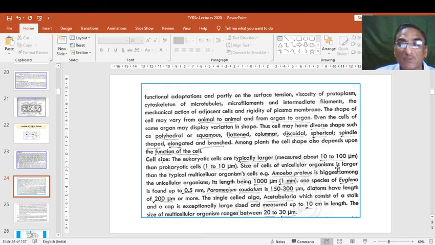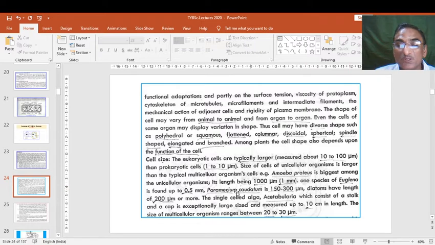The size of cells of unicellular organisms is larger. Generally, an example is Amoeba proteus, or Euglena, or Paramecium, or different protozoans, which have a larger shape of their cells. Amoeba is a unicellular aquatic organism. Its size is ranging about 1000 micrometers, meaning 1 mm. So this is quite larger than the other eukaryotic cells, or we can say among eukaryotic cells Amoeba is the largest.